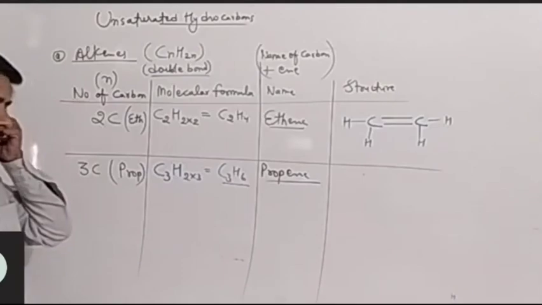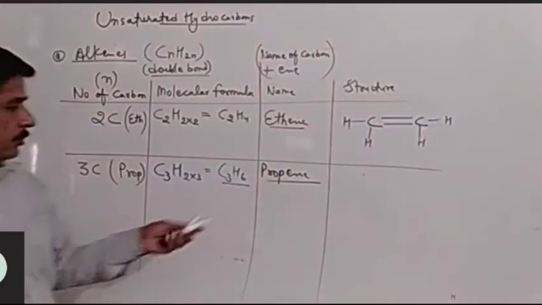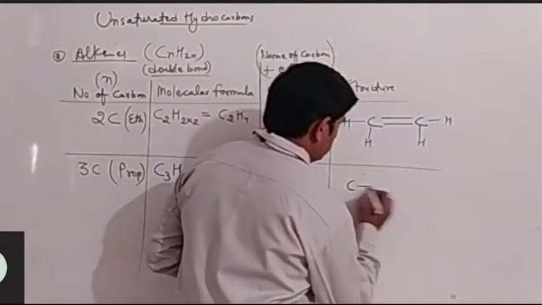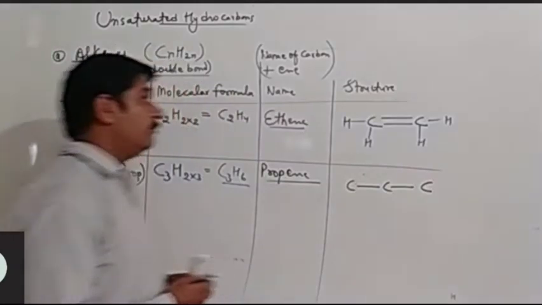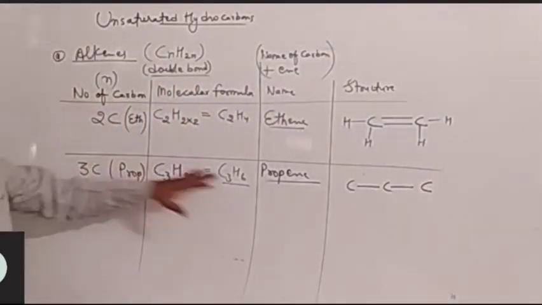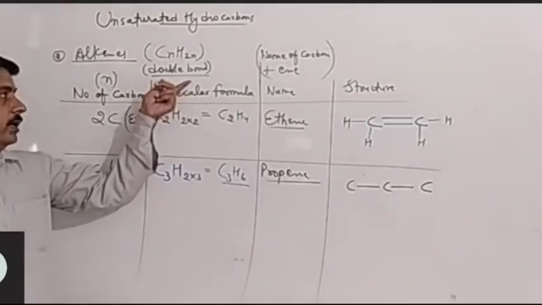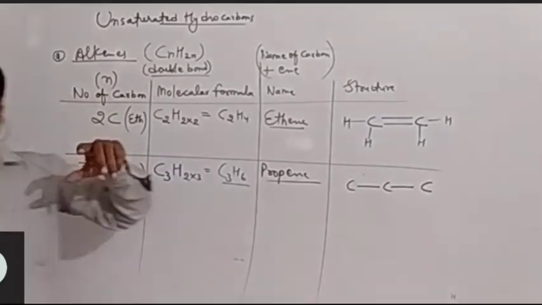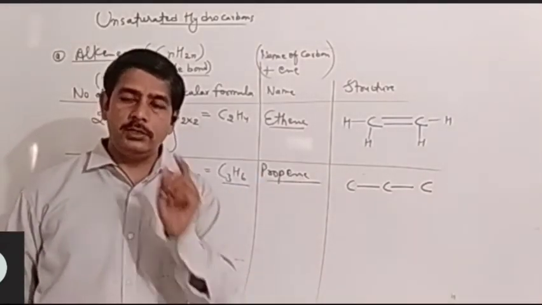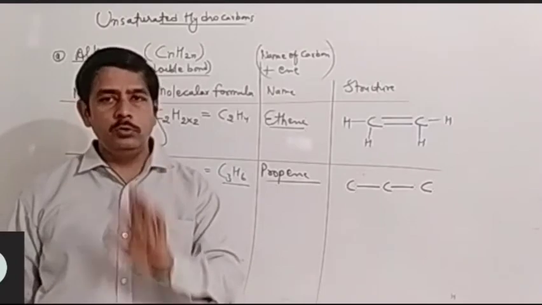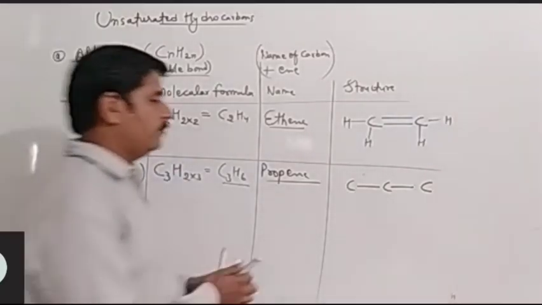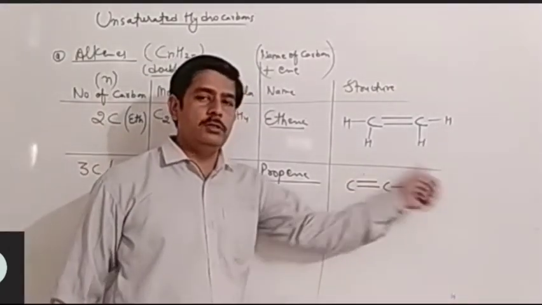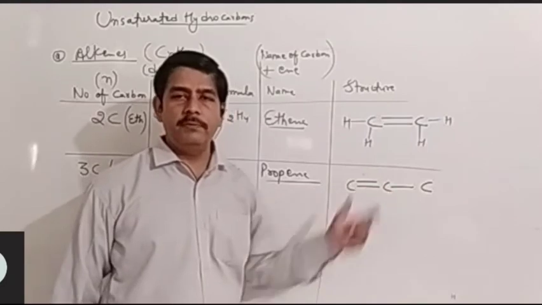Yes, propene. It is propene. Let's draw the structure of propene. So how many carbons should propene have? 3 carbons. So first draw 3 carbons like this. These are the 3 carbons, and we know that propene is an example of alkene. So alkene should have double bond in it. इसमें double bond होना चाहिए, but not 2 or more than 2 double bond. There should be only 1 double bond, है ना? एक double bond हो तो भी वो alkene है. So you have to draw only 1 double bond. So you can draw this double bond either this side or that side. है ना? दोनों में से किसी भी तरफ आप इस double bond को place कर सकते हैं.